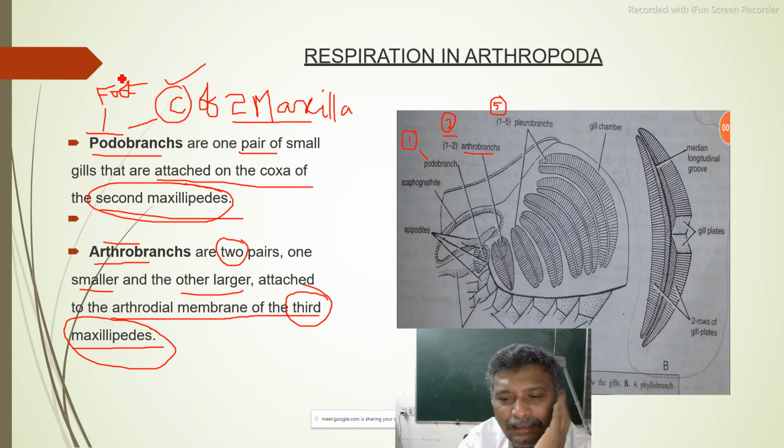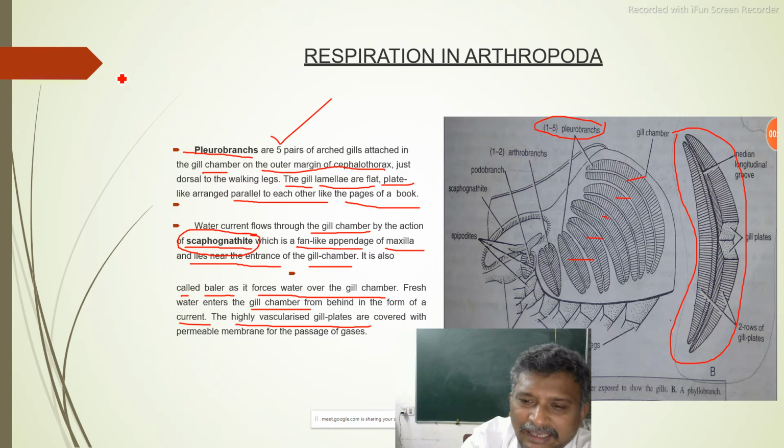Podobranch is located on the second maxillary, only one pair. Orthobranch, there are 2 pairs and located on the third maxillary. And pleurobranch, their number will be 5, 5 pairs of pleurobranchs are there.